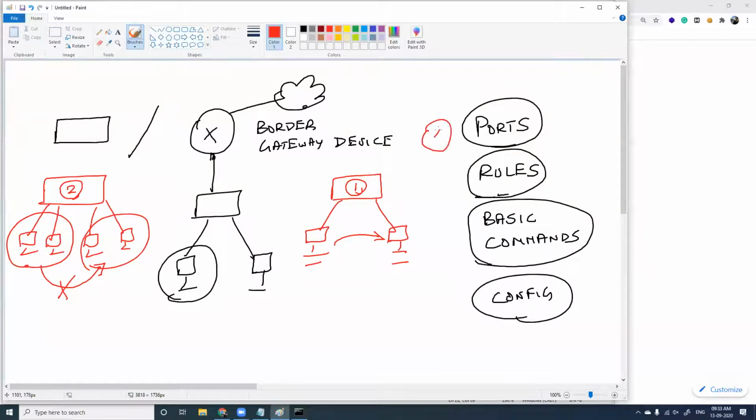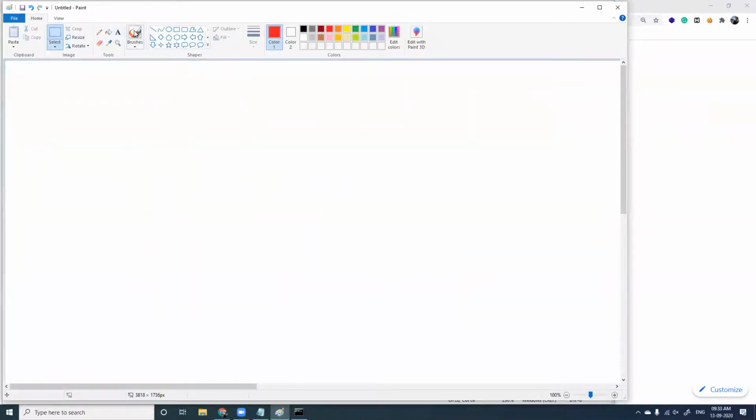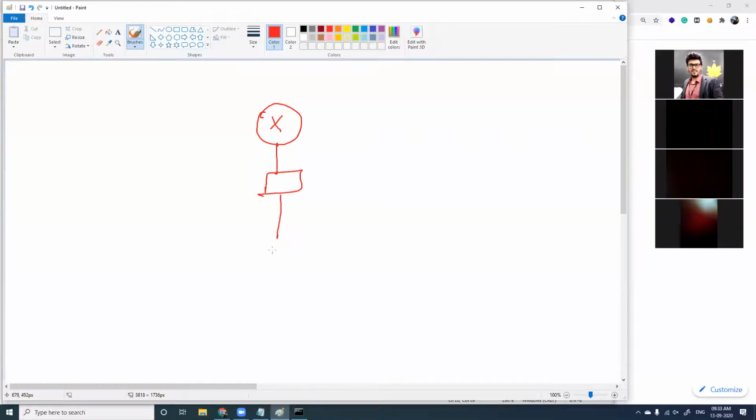So here we have a router connected with the device, and we'll go for this particular configuration. Okay, let me delete this. We'll go for this configuration where you connect a router. You have two computers here, and I told you the default gateway IP address is 1.1.